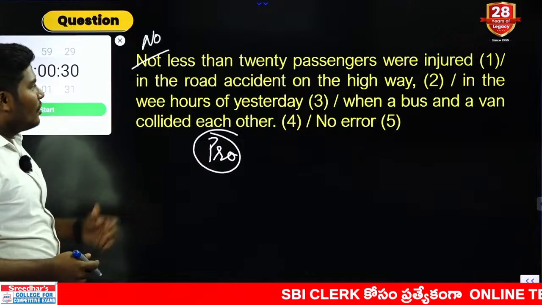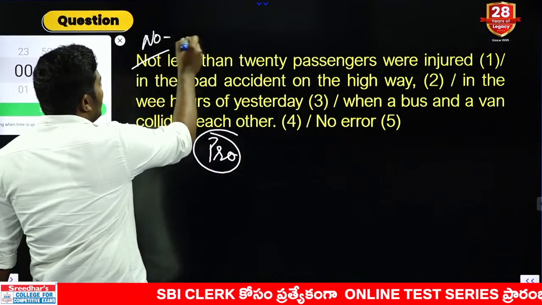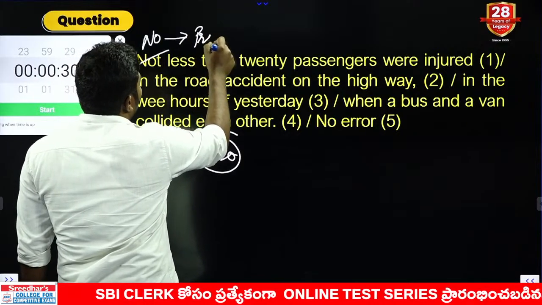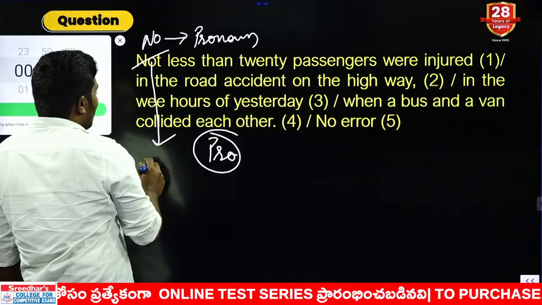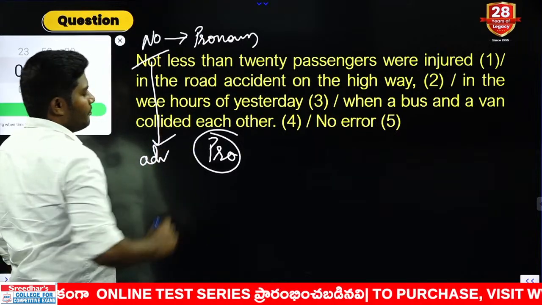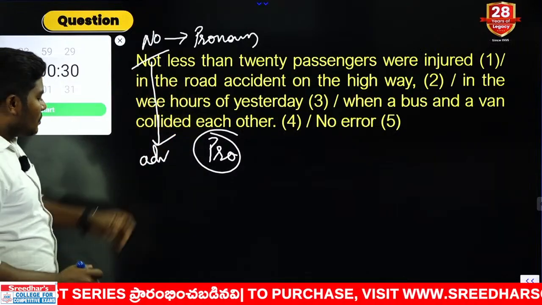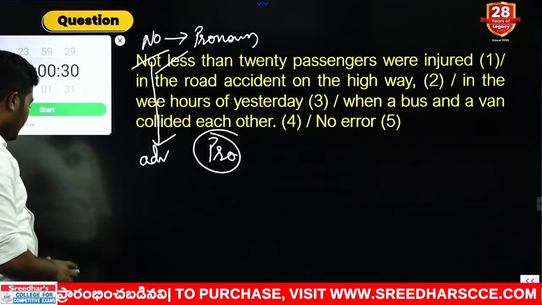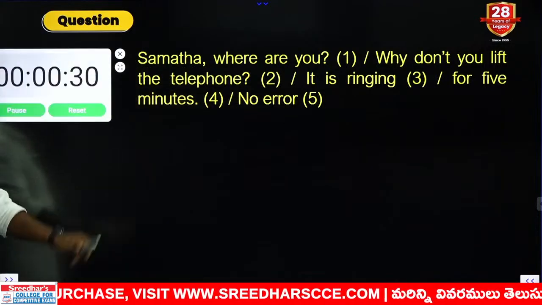"No less than 20 passengers were injured." The word "no" in English can also be used as a pronoun, and remember, "not" is not a pronoun, "not" is nothing but an adverb. Remember this combination. In this combination we need a pronoun, not an adverb, so the answer comes with the first part. Next, question number 9. Your timer starts now.